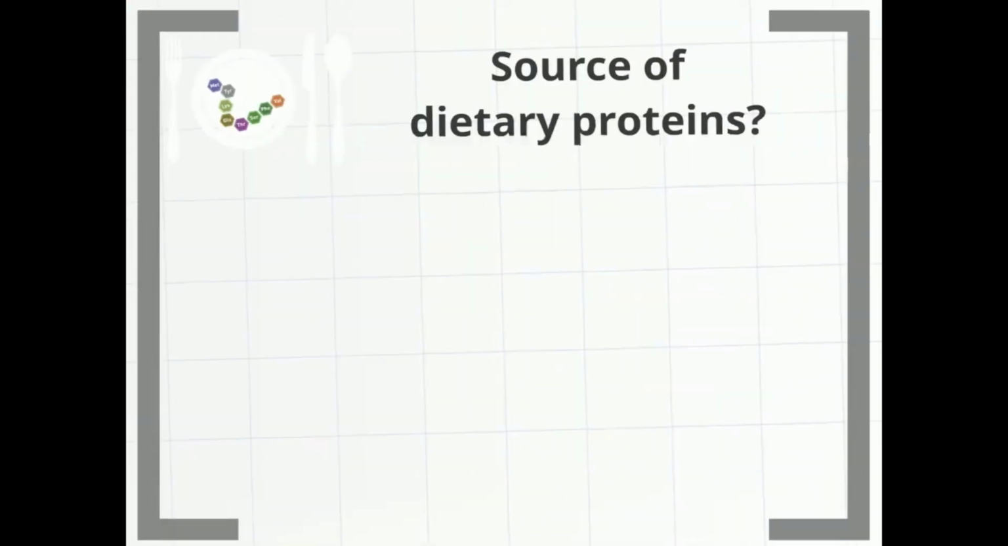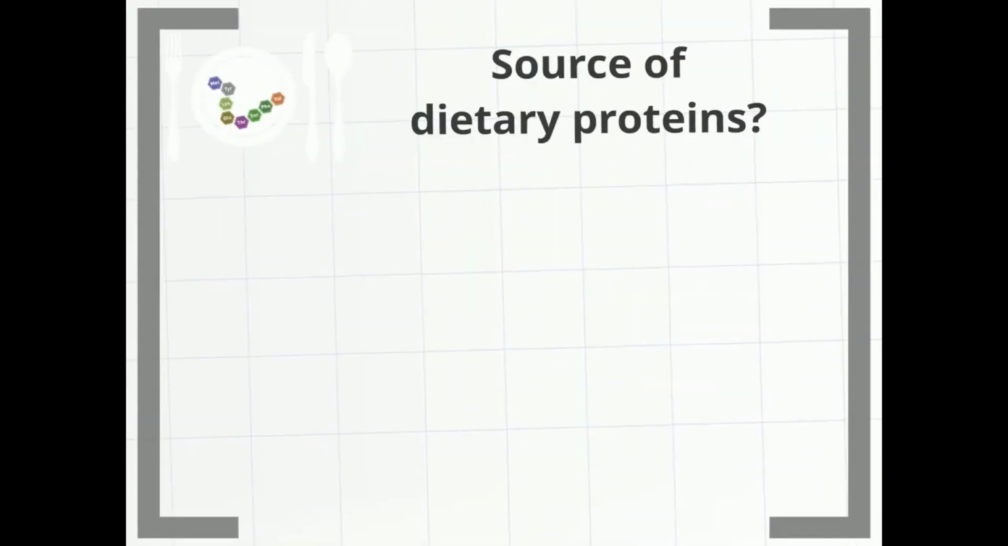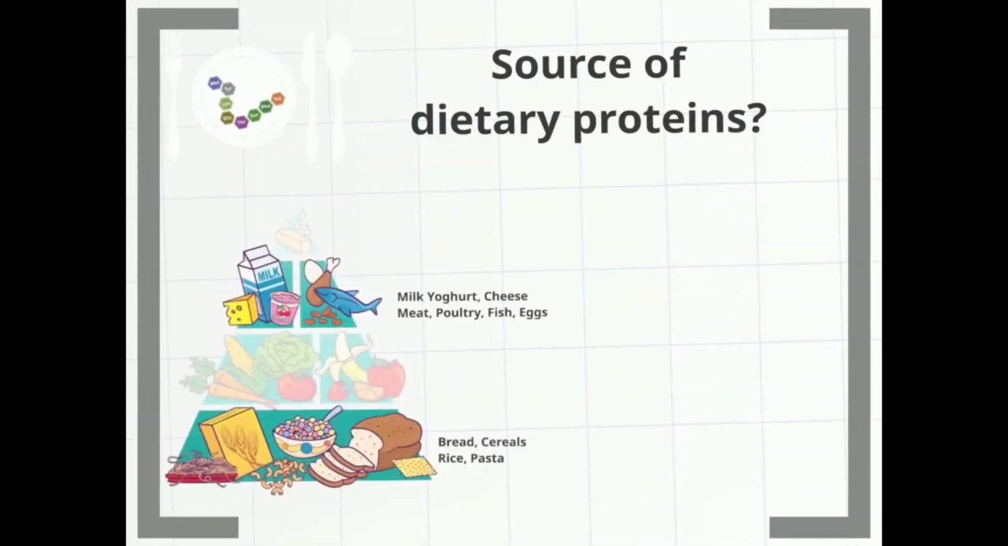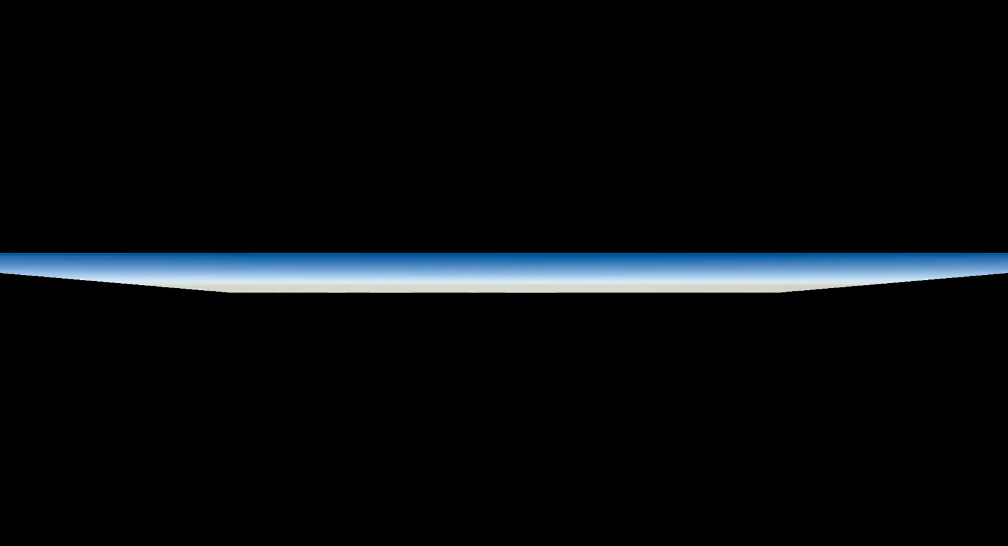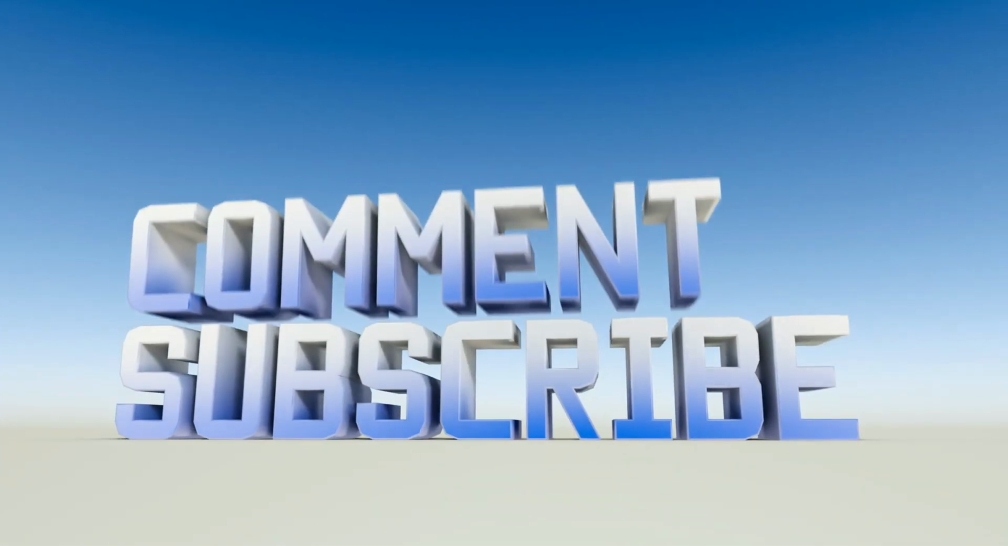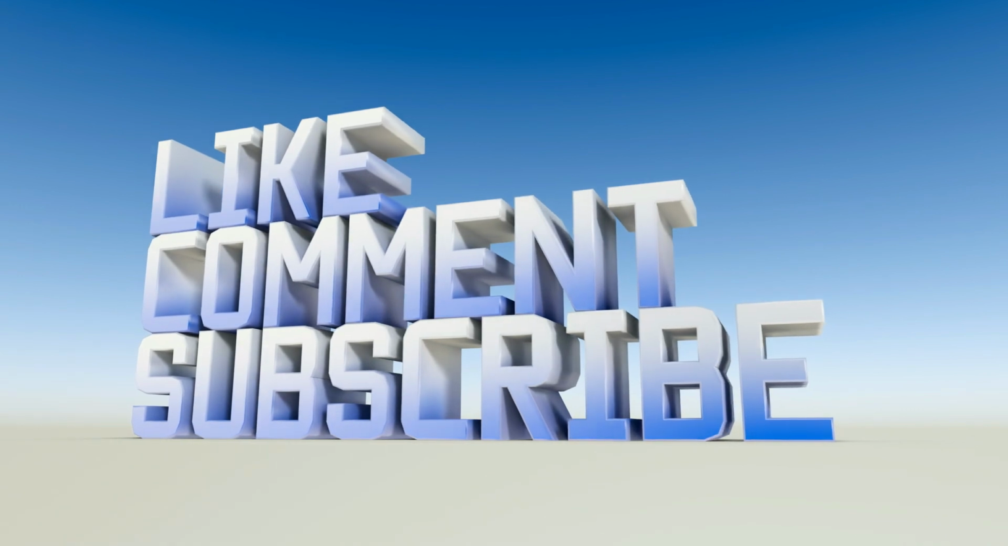Where do we find dietary protein? The main sources of protein are meats, cereals, dairy products, milk, yogurts, cheese, fish and eggs, and legumes.